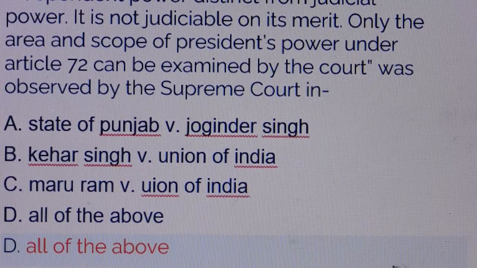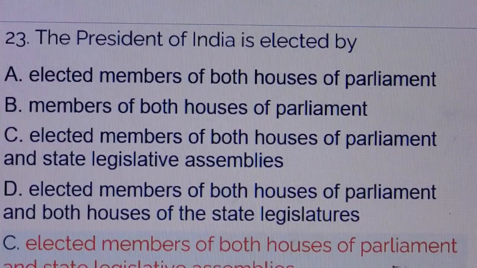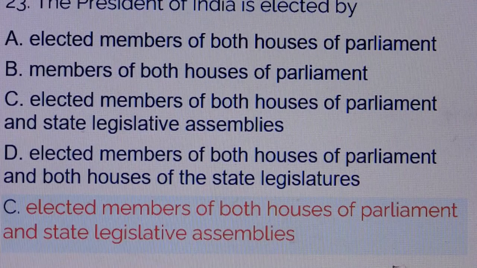Means option A, State of Punjab versus Joginder Singh. Option B, Kehar Singh versus Union of India. Option C, Maru Ram versus Union of India. All of the above. Question number 23. The President of India is elected by. Answer is option number C, elected members of both houses of parliament and state legislative assemblies.